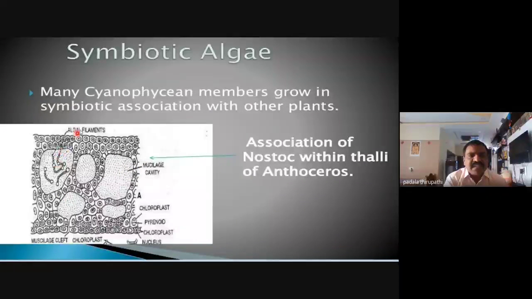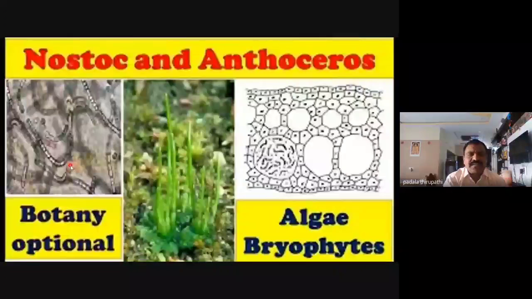In these cavities, the algal member, especially the Cyanophyceae member nostoc, grows inside the thallus. This beautiful slide shows the nostoc colonies. These are the blue-green nostoc colonies. This is the morphology of Anthoceras.